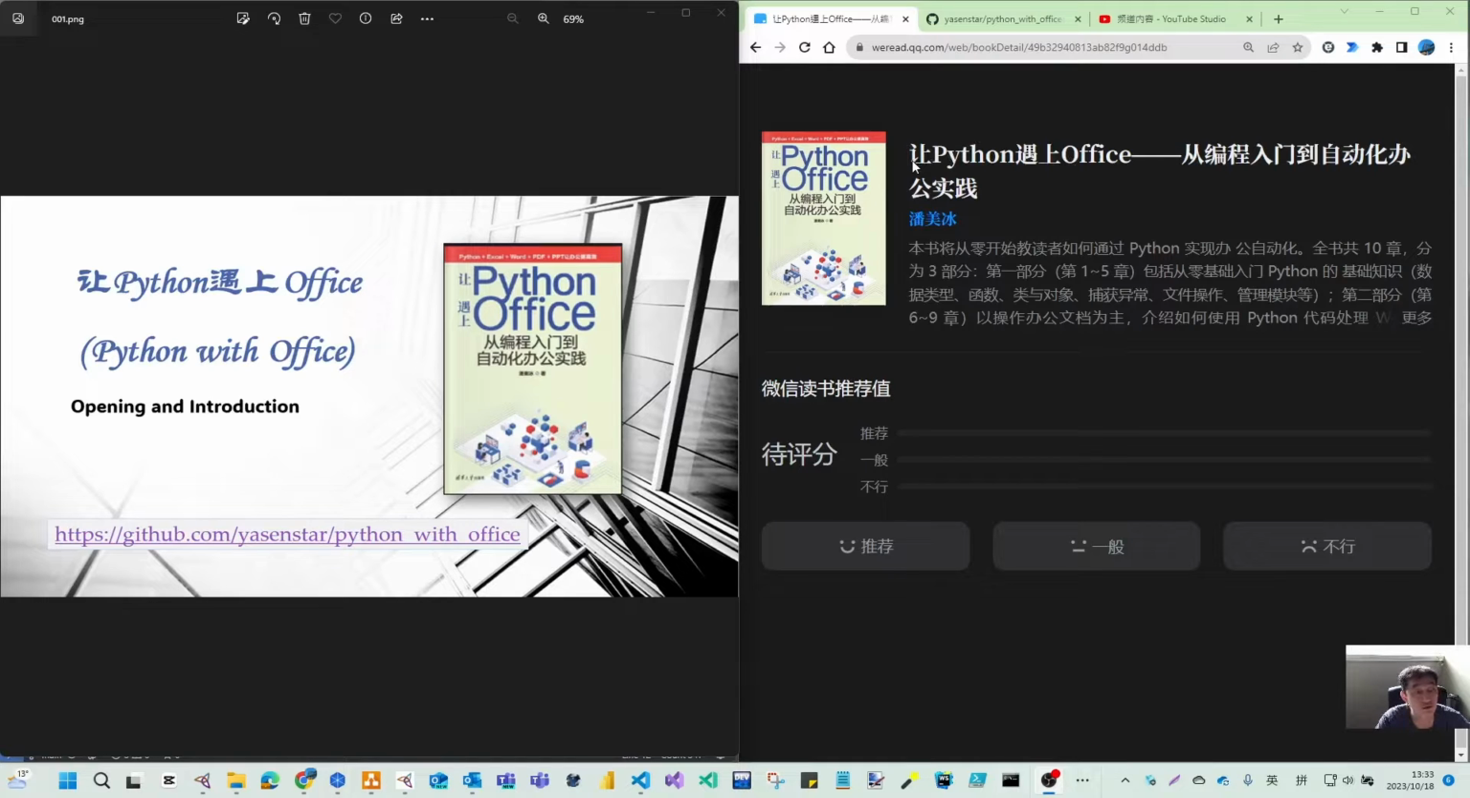On the right, in Chinese, is 让Python遇上Office. I translate that as using Python with Office. So I try to speak in the video in English, but the book itself is written by one author in China, and is in Chinese language on the right. So if you are Chinese and you can speak and read Chinese, that will be perfect.